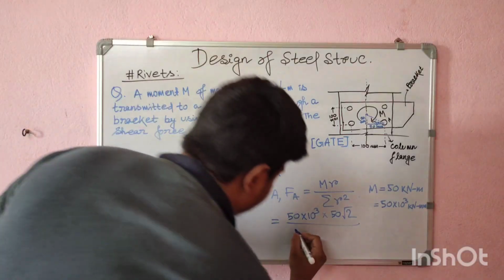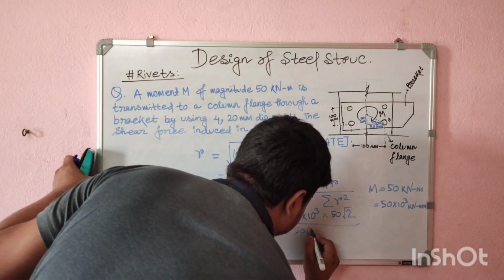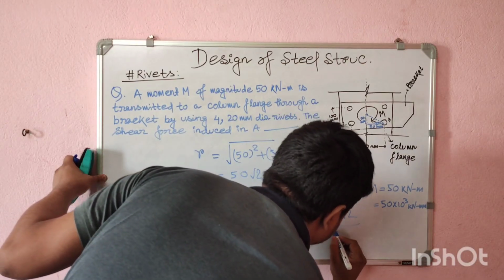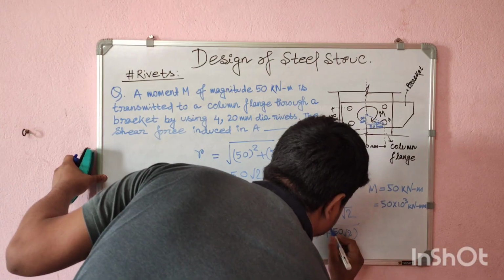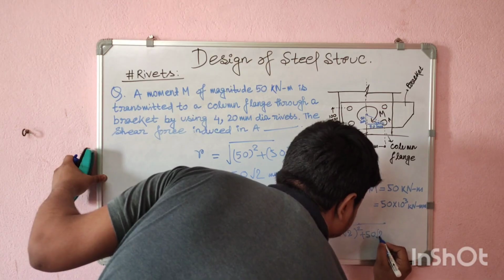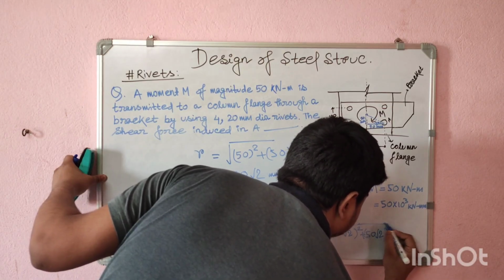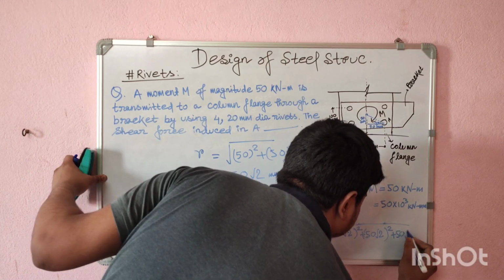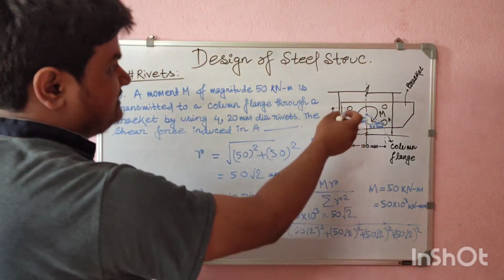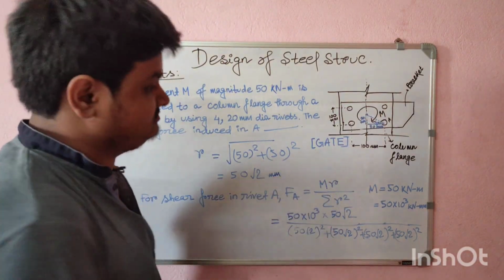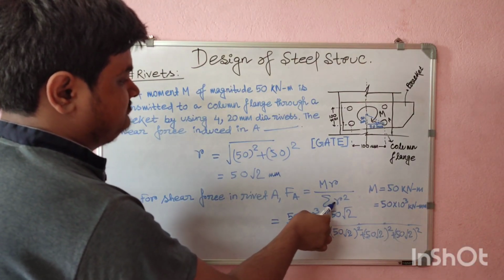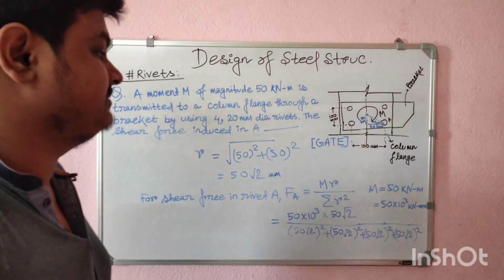So 50 root 2 whole square plus 50 root 2 whole square plus 50 root 2 square plus 50 root 2 square. This is the distance from every rivet, which we have just added. That is the summation of R square.